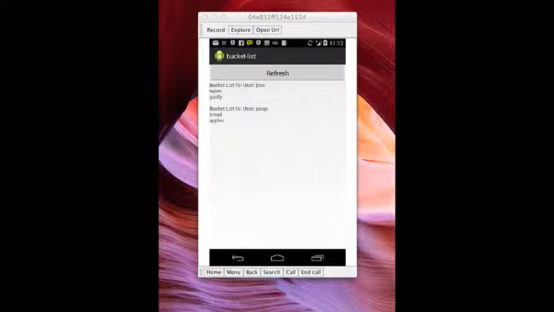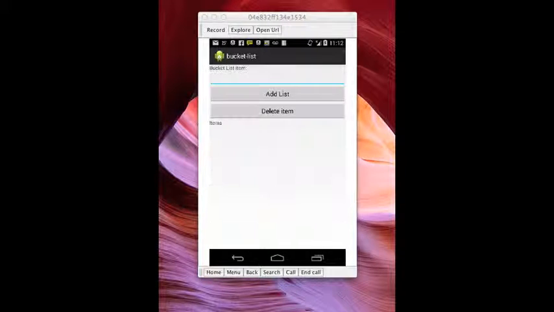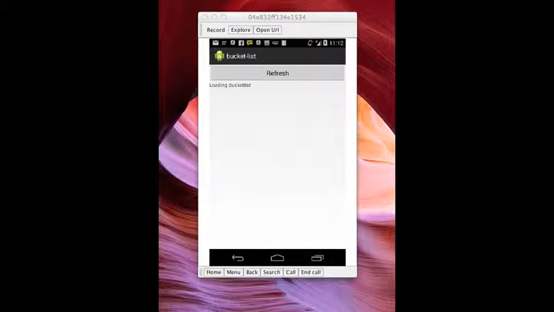One more thing, we're going to go to view my bucket list one more time, and this is his personal bucket list, and we're going to delete that. And we'll go back to view all bucket list, and you can see that now he has totally erased everything, and probably won't even show the user since he has nothing to show. So there we see, now we only see Poop and what he has.